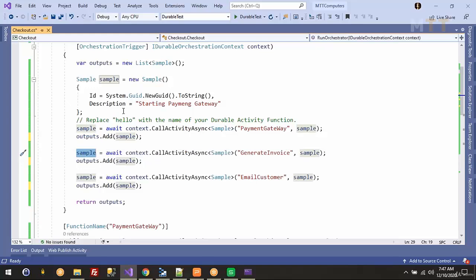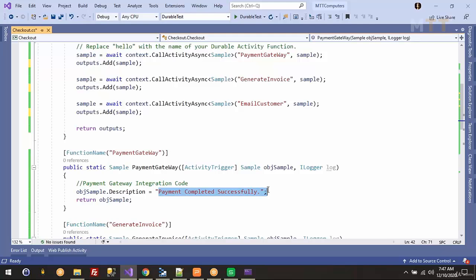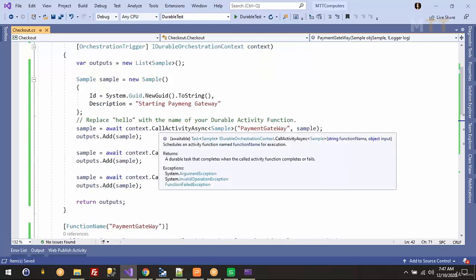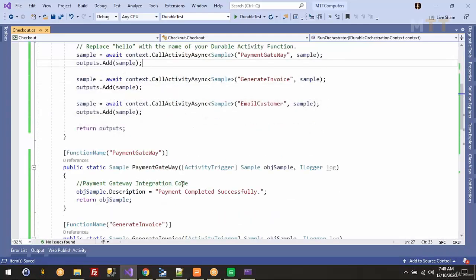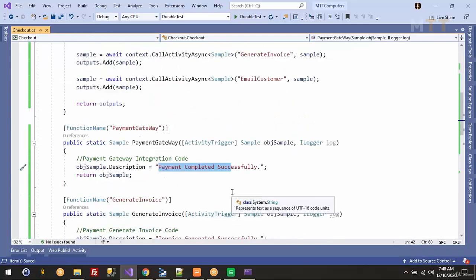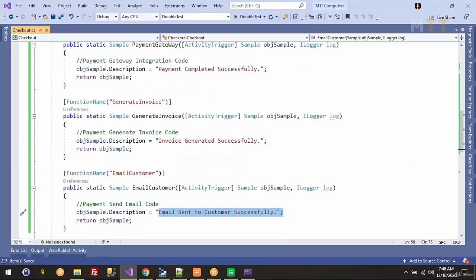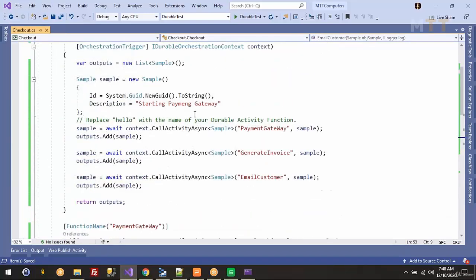So it will override starting payment gateway with whatever the first function is returning, because you're saving it in the same variable. Next, payment completed successfully gets replaced by invoice generated successfully, and this gets replaced by email sent to customer successfully, but the ID remains the same. We are not changing the ID, just to demonstrate that the same object is passed between multiple activity functions, and it can share the data across them.